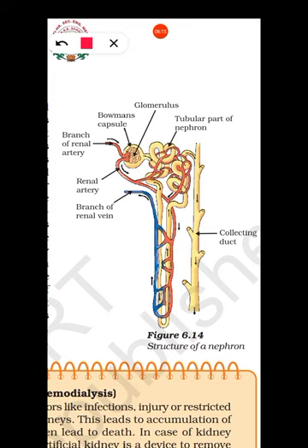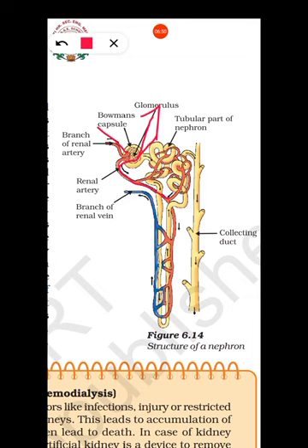So I hope everyone understood the structure of a nephron. The nephron is the filtering unit. You can see here Bowman's capsule and the tubular part of the nephron, and the renal artery. The renal artery branches to form a tuft, a group of small blood capillaries known as the glomerulus, which then exits the Bowman's capsule, covers the tubular part of the nephron, and later forms a branch of the renal vein.